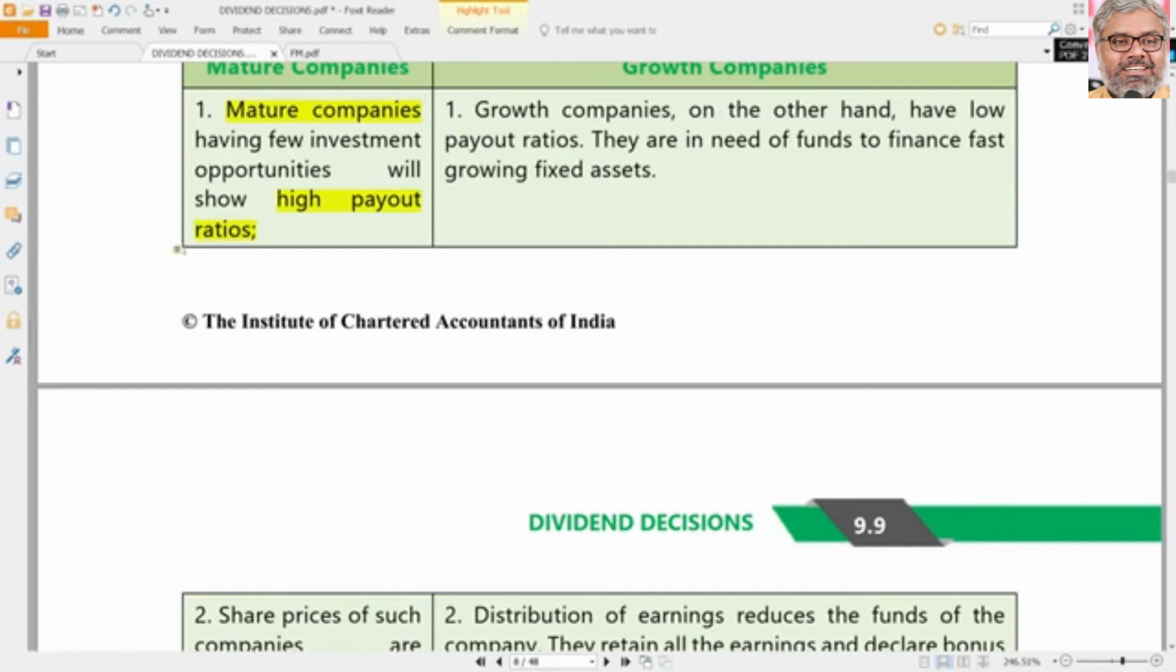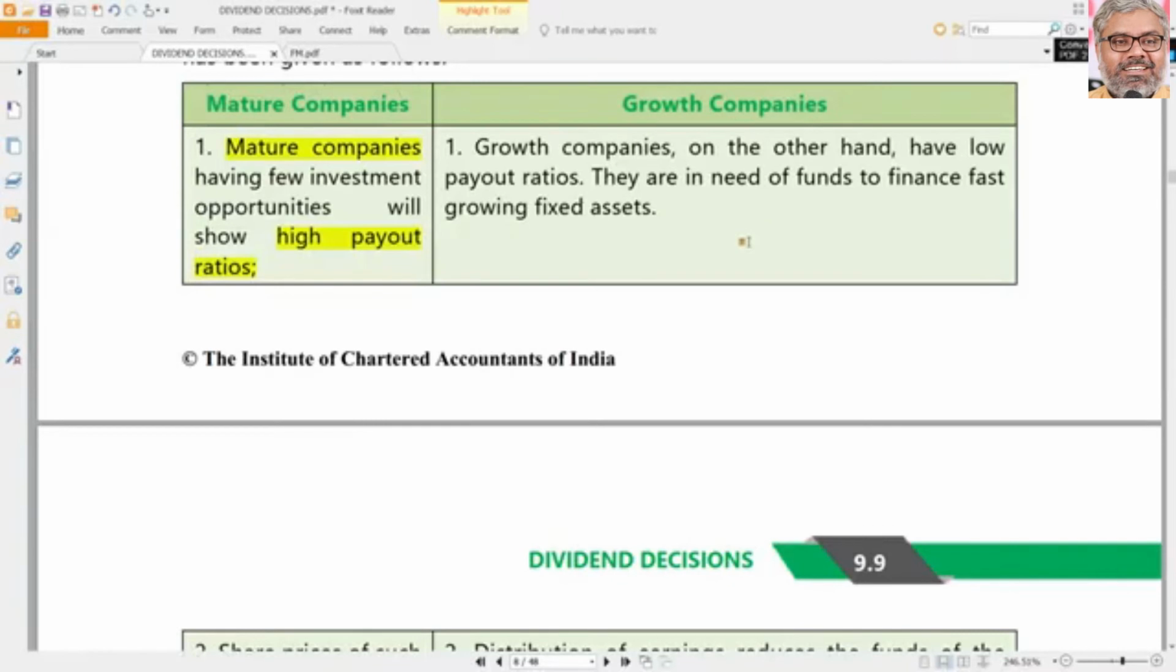So what will their general policy be? Because there is not much investment opportunity, it's better to declare the dividends. Whatever profits they get, most of them will be declared as dividends. Usually mature companies will have high payout ratios. Growth companies, on the other hand, will have low payout ratios. Why? Because they are in need of finance, first of all. For their growth to be supported, they need finance.